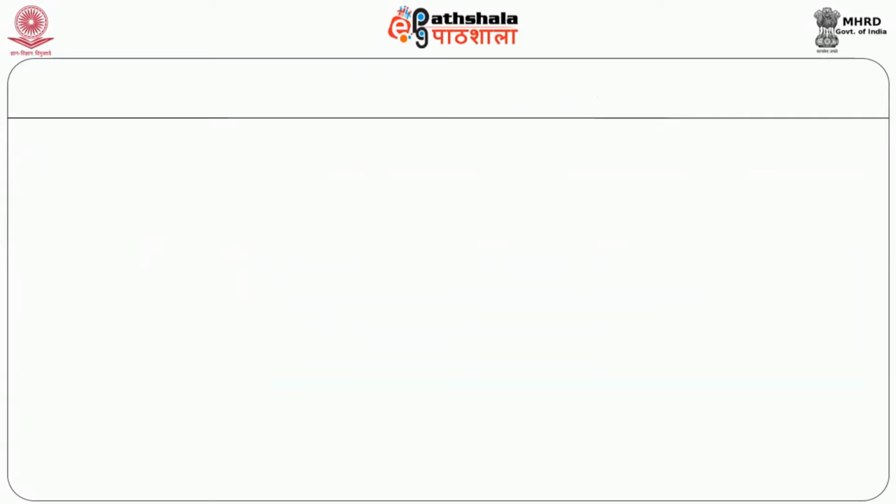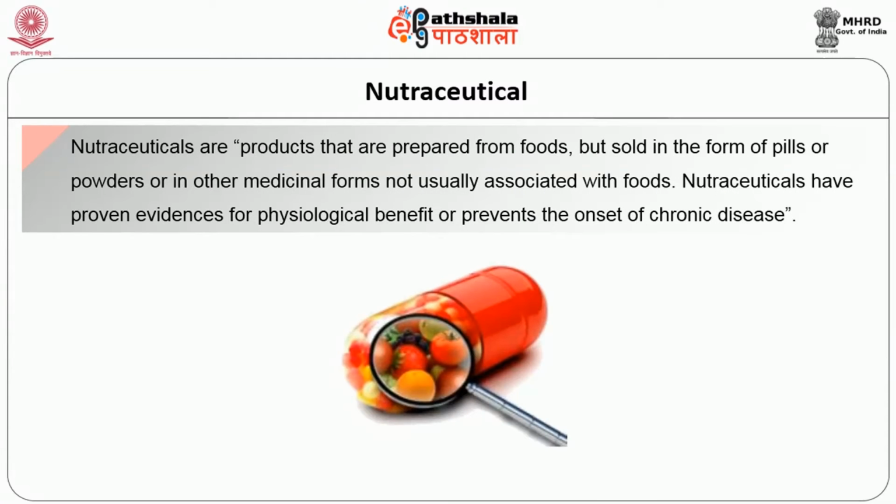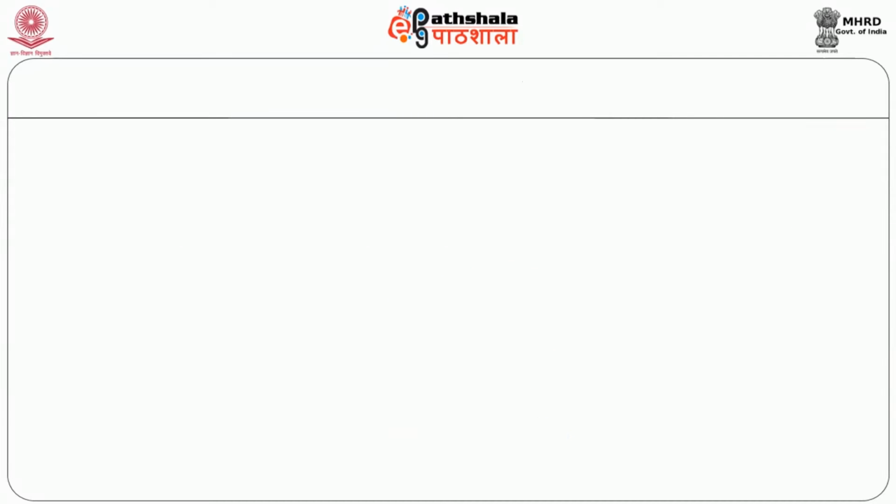Next, we will learn about the nutraceutical classification. Nutraceuticals are products that are prepared from foods but sold in the form of pills or powders or in other medicinal forms not usually associated with foods. These nutraceuticals have proven evidence for physiological benefit or they prevent the onset of chronic disease. Next, we shall learn the classification of nutraceuticals.